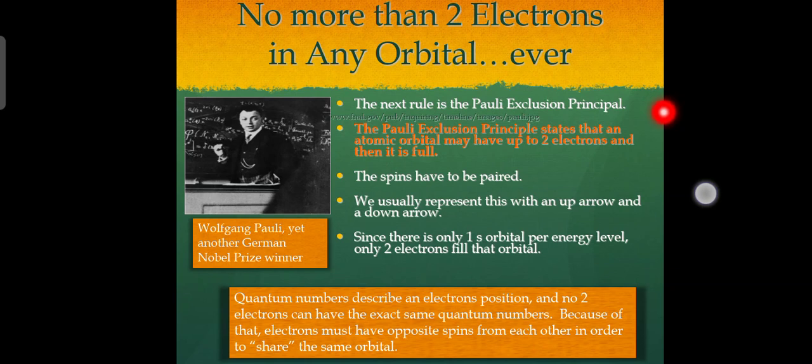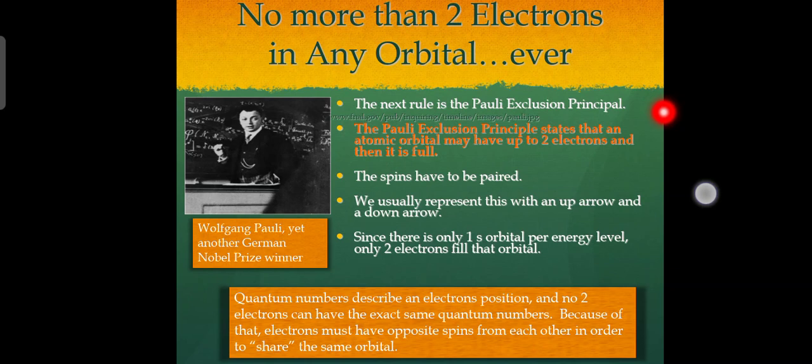So no more than 2 electrons in any orbital ever. The next rule is the Pauli exclusion principle. The Pauli exclusion principle states that an atomic orbital may have up to 2 electrons and then it is full. Then the spins have to be paired, which is usually represented with an up arrow and a down arrow.